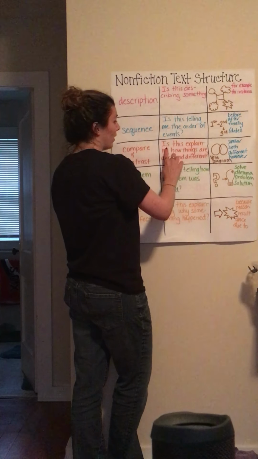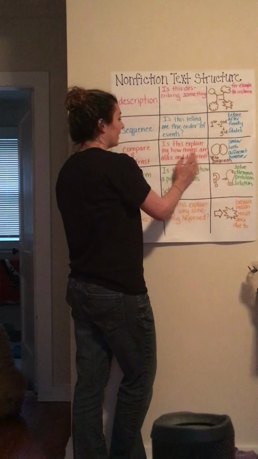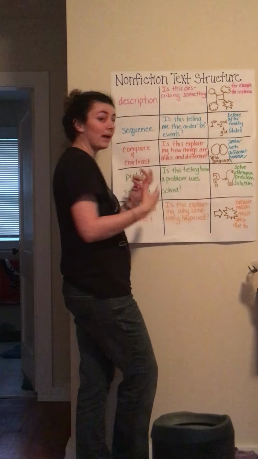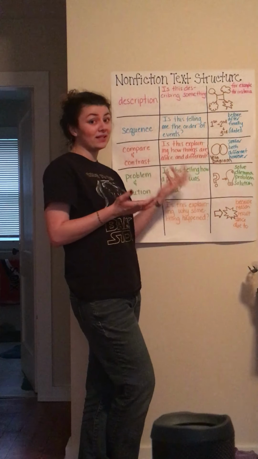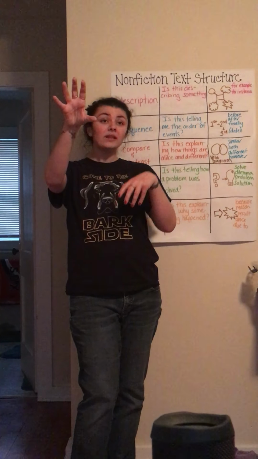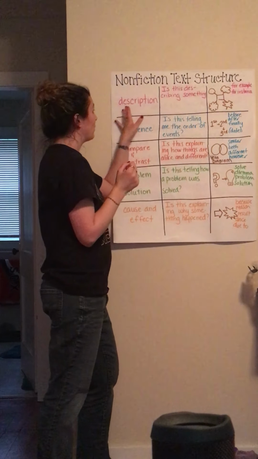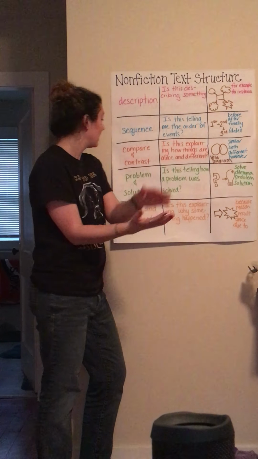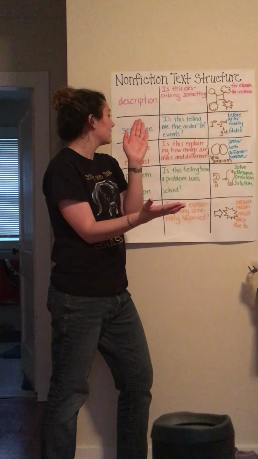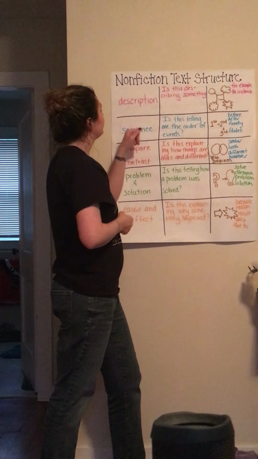The question you want to be asking yourself is, is this explaining how things are alike or different? Compare and contrast. For example, if you were comparing and contrasting two presidents, George Washington versus Abraham Lincoln, there is going to be a description element to each, because you're going to be describing what George Washington was like and what Jefferson was like.